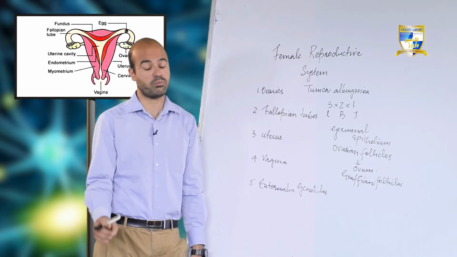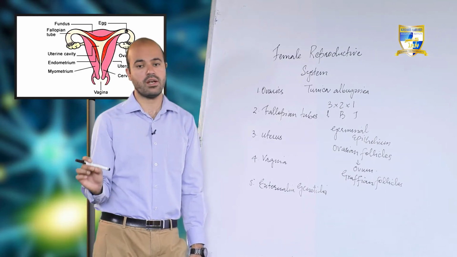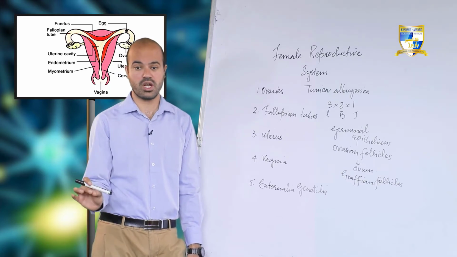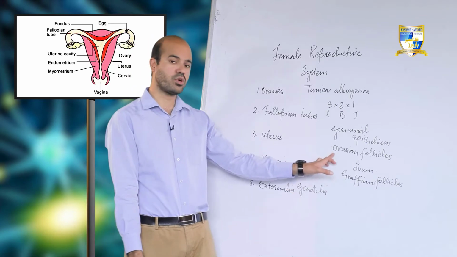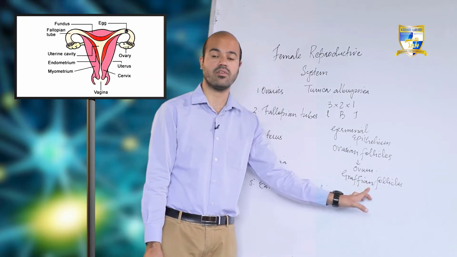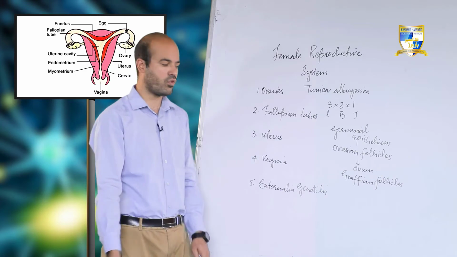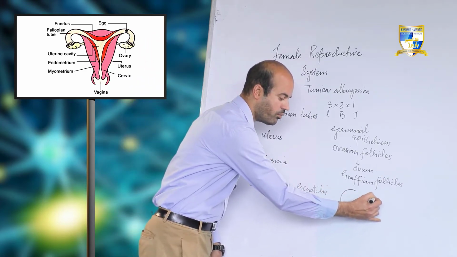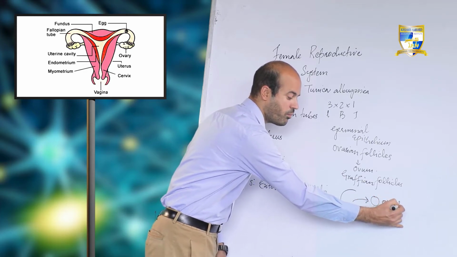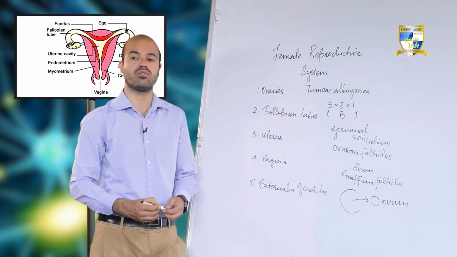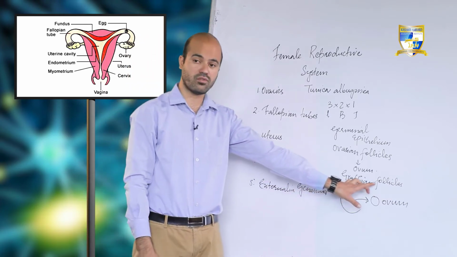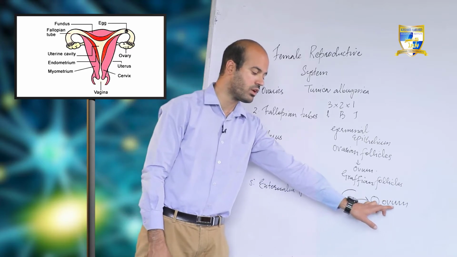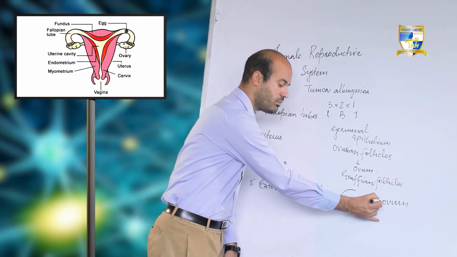This is continuously going, starting right from puberty and up to a certain age in a female organism. After every 28 days or month, there is a development of an ovarian follicle into the Graafian follicle. Then this Graafian follicle finally ruptures and releases the ovum, the female gamete. The ovum is formed in the ovarian follicle, and when it matures into the Graafian follicle, the mature Graafian follicle ruptures and releases the female gamete ovum.